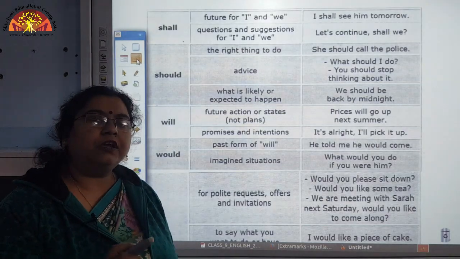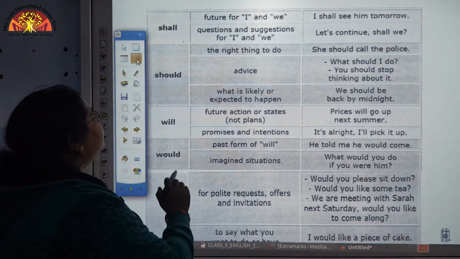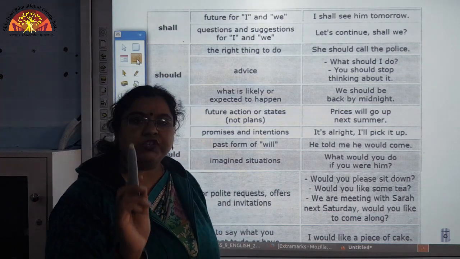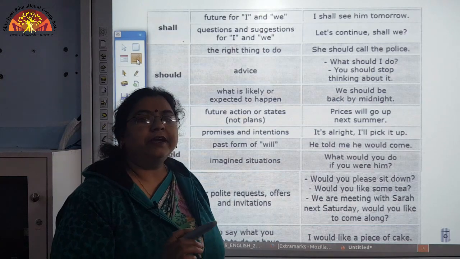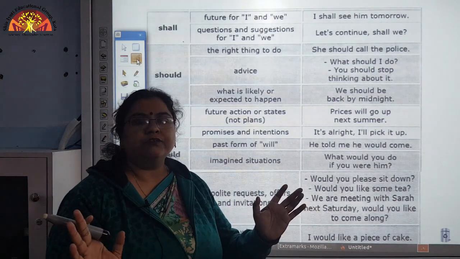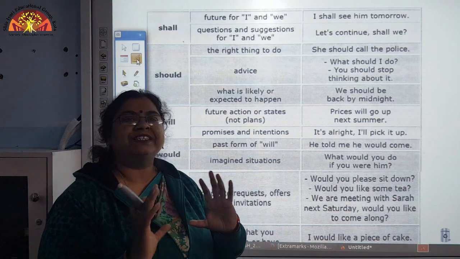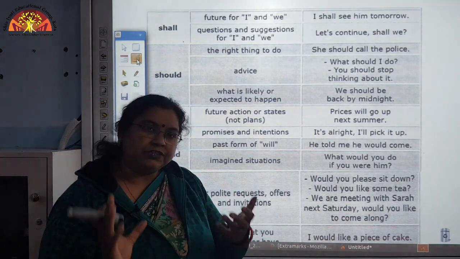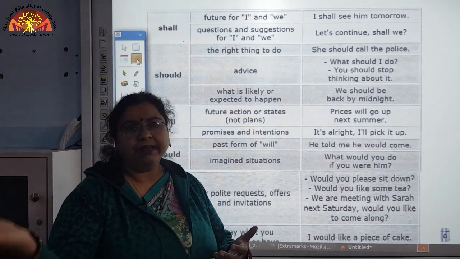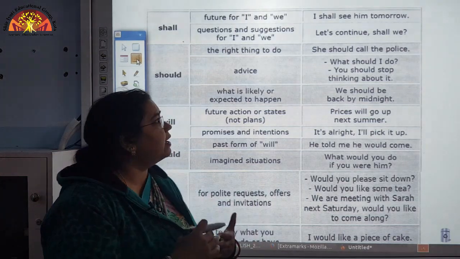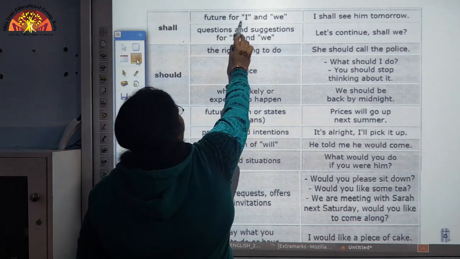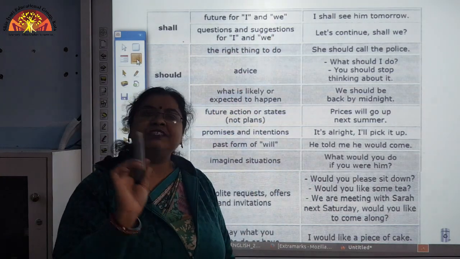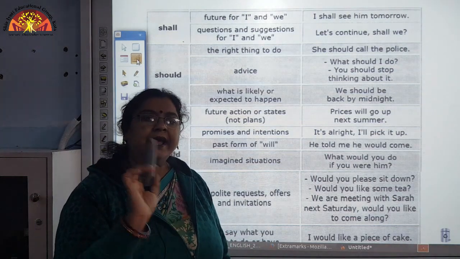Now, first of all, shall. Shall is a modal which expresses future tense. A very prominent use of shall is to express a future tense of action, that some action will happen in the upcoming future. Here, future for I and we, specifically with first person I and we.